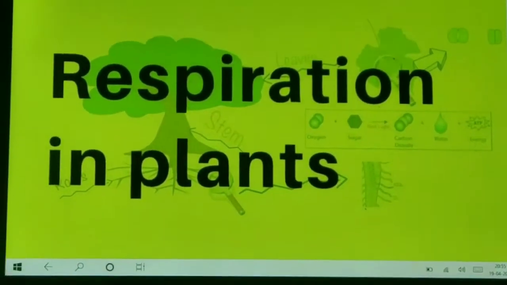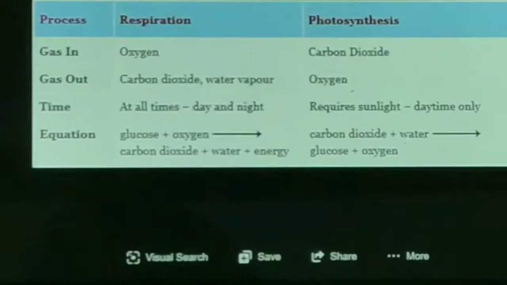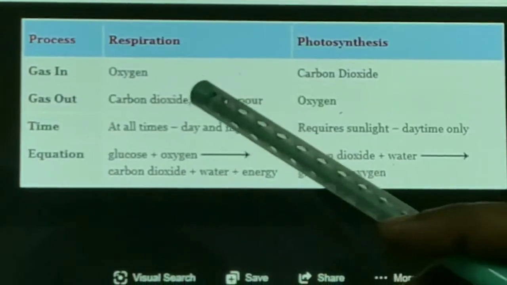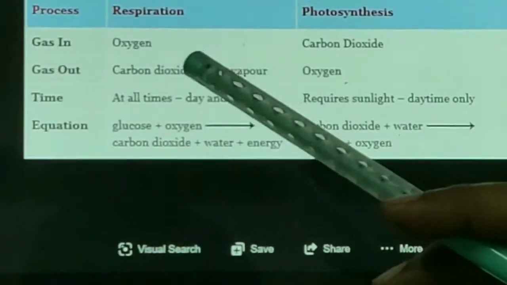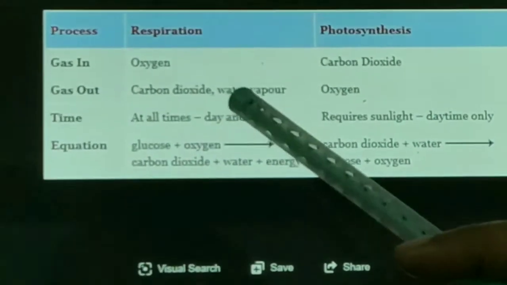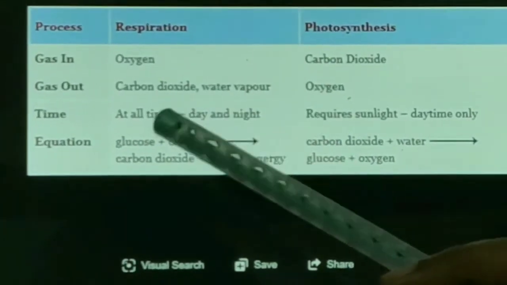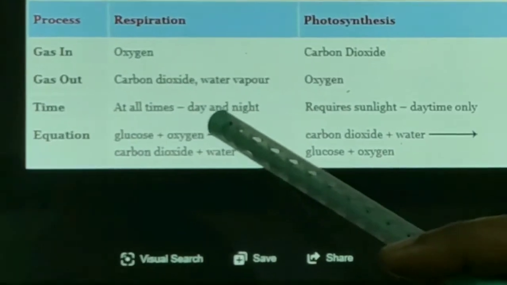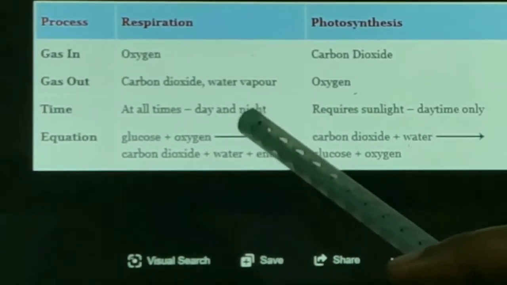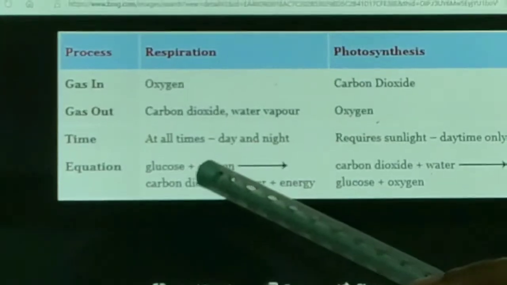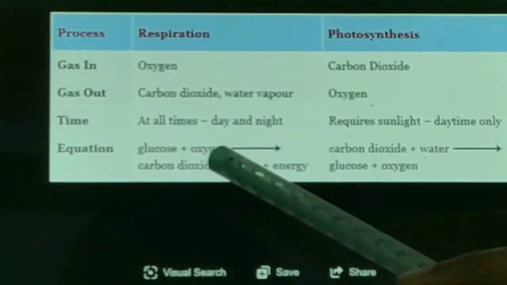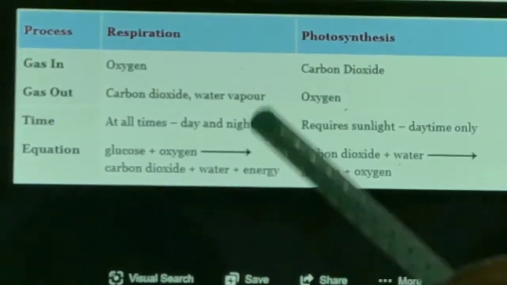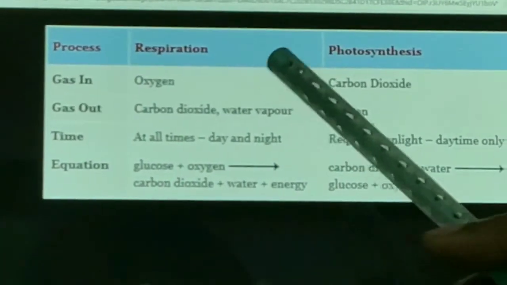Next topic is respiration in plants. In the process of respiration, oxygen is taken in by the plant and carbon dioxide is given out along with water vapor. This respiration occurs all the time in plants, that is, day and night, both times. Glucose combines with oxygen and releases carbon dioxide, water and energy in the process of respiration in plants.